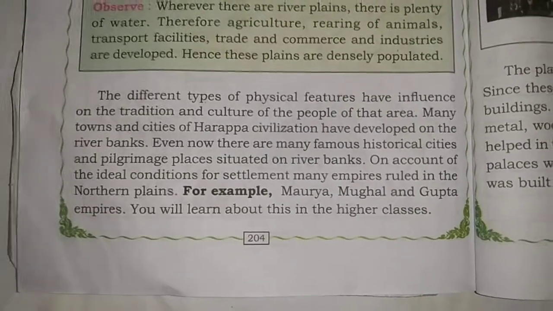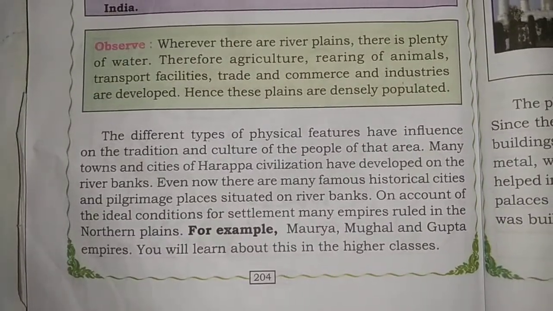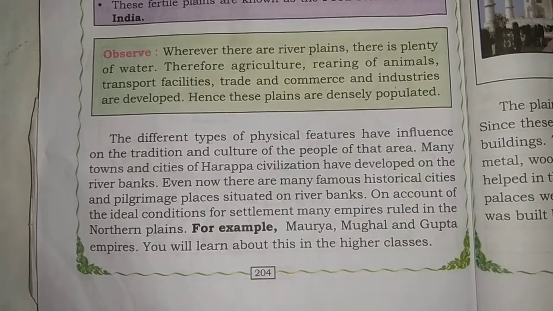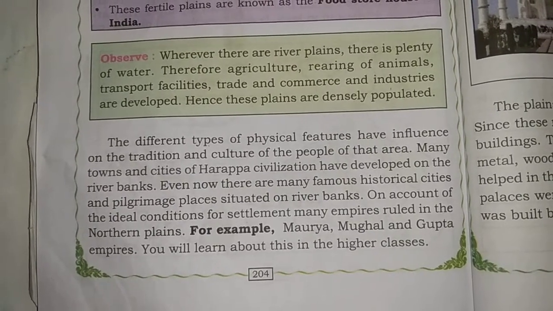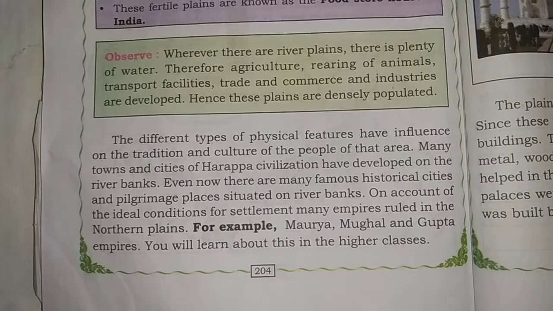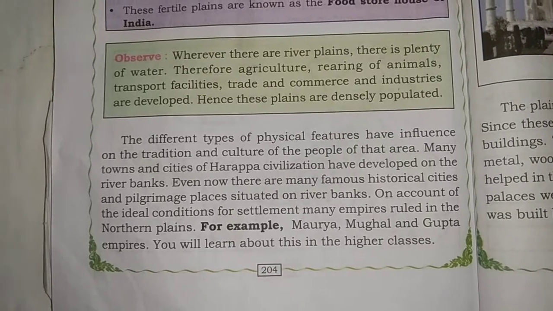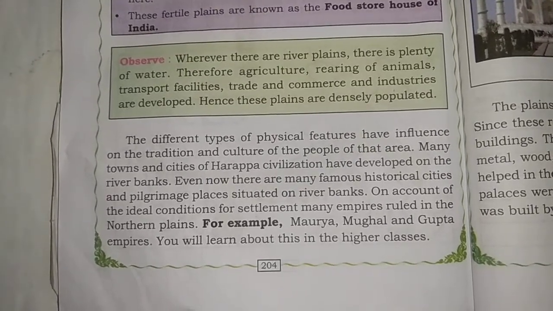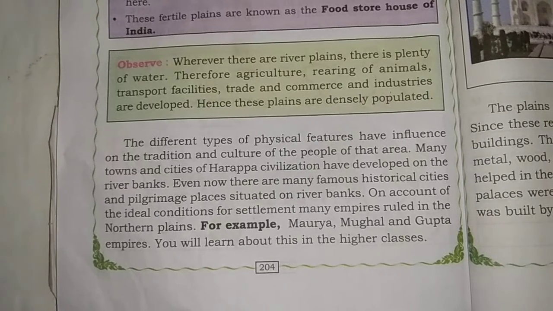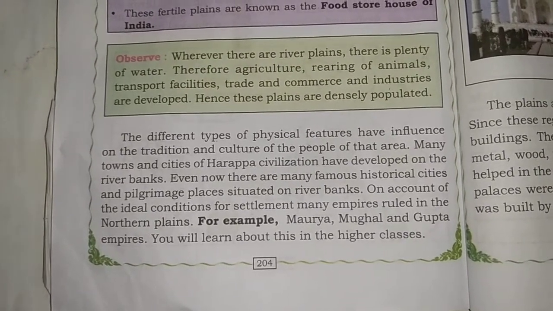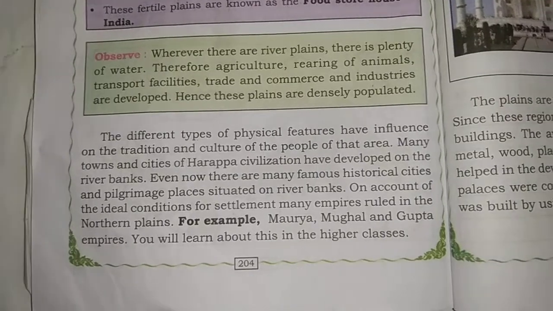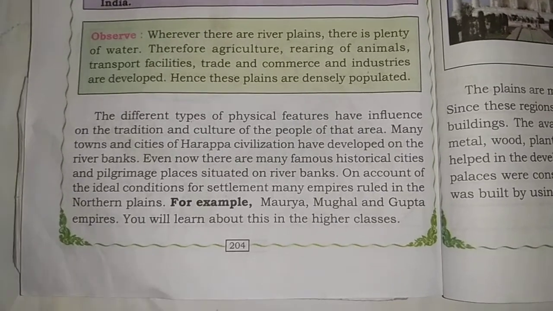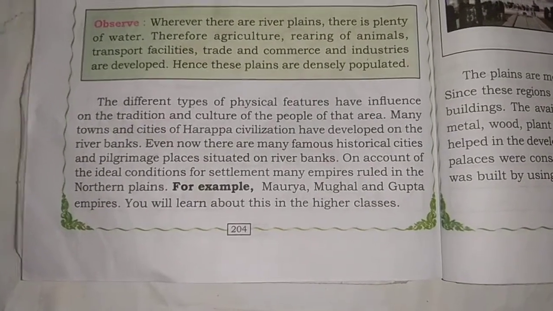I will once again repeat it. The different types of physical features have influence on the tradition and culture of the people of that area. So many towns and cities of the Harappa civilization developed on the river banks. Even now there are many famous historical cities and pilgrimage places situated on the river banks only. On account of the ideal conditions for settlement, many empires ruled in the northern plains only. For example, Maurya, Mughal, Gupta empires. You will learn more about these empires in higher classes.